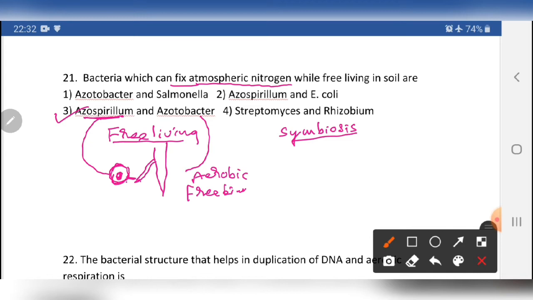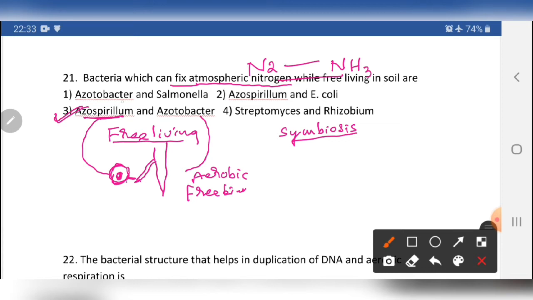Atmospheric nitrogen fixation can also happen by lightning, and industrial nitrogen fixation, by which techniques they produce ammonia and urea. So whatever it may be, both are involved. So this is the answer.